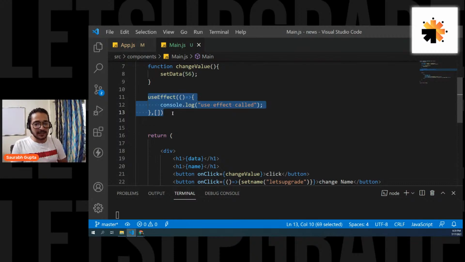Jignesh is asking, it's a good question: what is the difference between render and mounted? Mounted is when the component is in the browser or in the stack, that is the current component. So the component is mounted. Render is painting the things that you have, painting your elements that you want created on the browser. That is what render means.